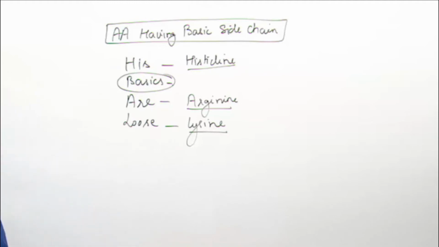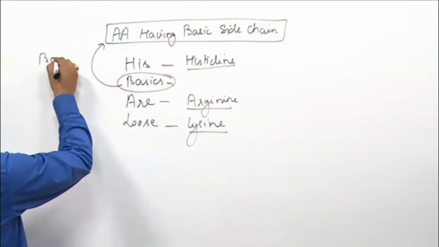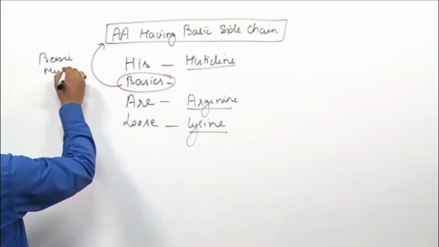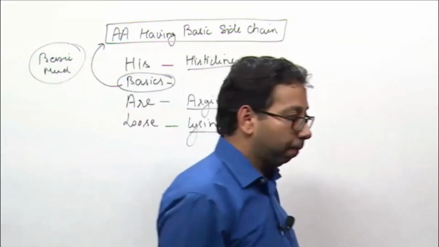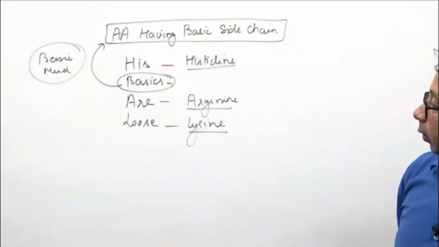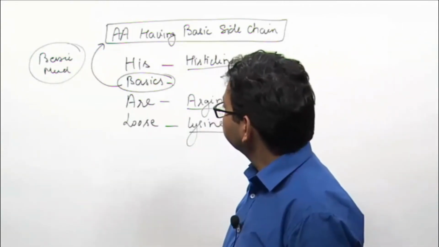Basic amino acids are basic needs in our body. Mnemonic: what is a basic need? Roti, kapda aur makan (food, clothing and shelter). Our basic need in our body means either essential or semi-essential.